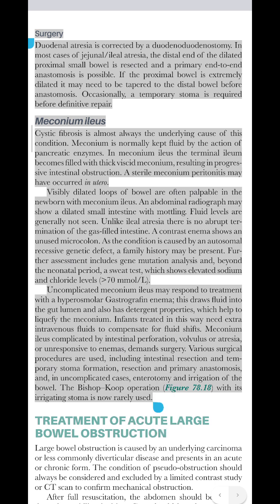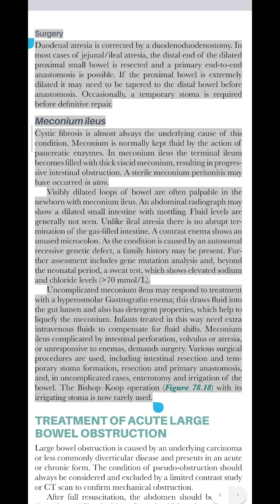Surgery. Duodenal atresia is corrected by a duodenostomy. In most cases of jejunal, ileal atresia, the distal end of the dilated proximal small bowel is resected and a primary end-to-end anastomosis is possible. If the proximal bowel is extremely dilated, it may need to be tapered to the distal bowel before anastomosis. Occasionally, a temporary stoma is required before definitive repair.